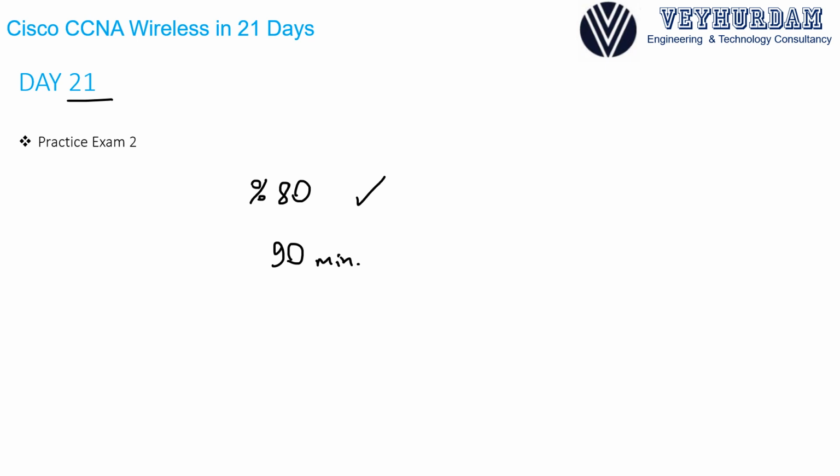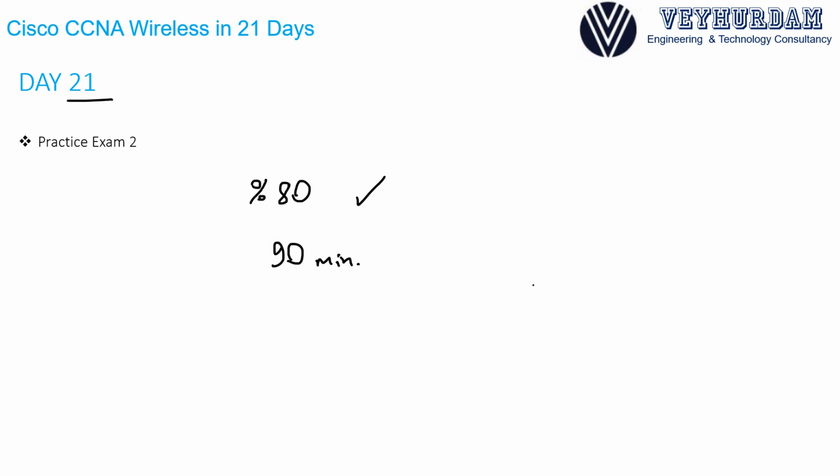You can go over the course a couple more times and you can do the practice exams as much as you want. And this is the end of our Get Your Cisco CCNA Wireless in 21 Days course. After 21 days, you will learn all about Cisco CCNA Wireless exam topics and go over different labs so that you will have a better foundation for each topic. And you will even have the chance to test yourself with 2 real exam-like practice exams.